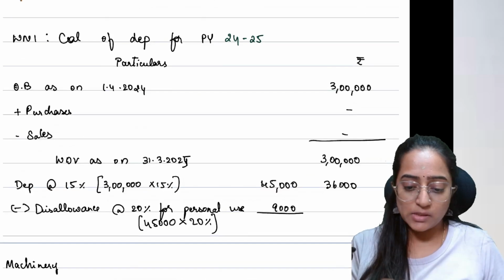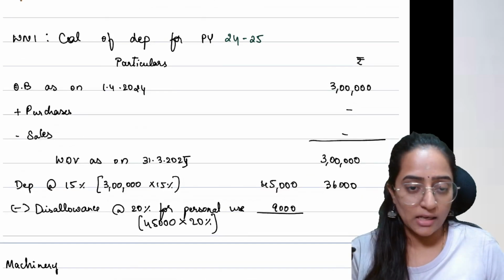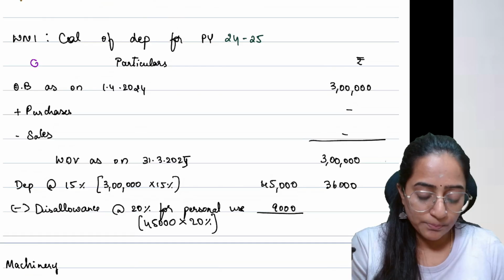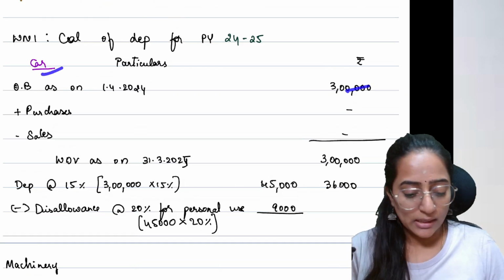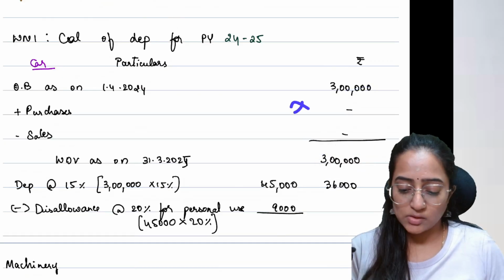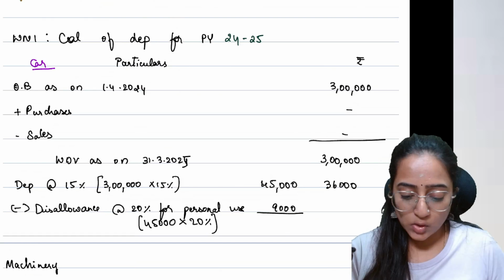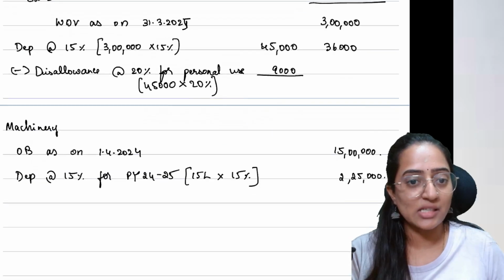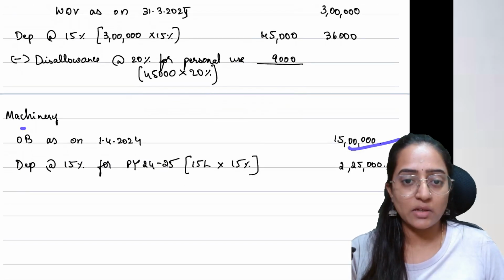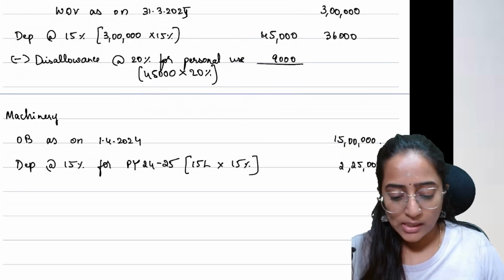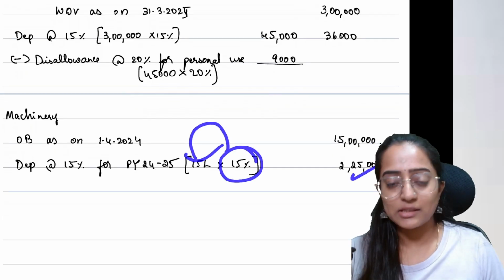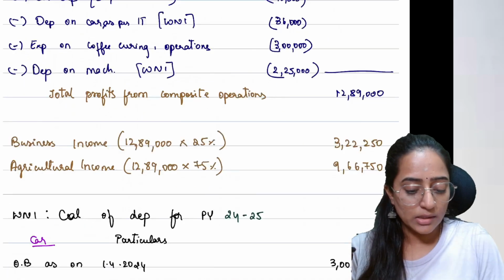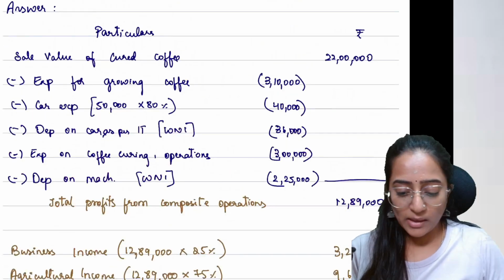First, if I do my depreciation calculation, for the car I have the opening balance and I have the closing also. There are no purchases, there are no sales. So directly I will take the same. Depreciation would be 45,000. However, 20% is disallowed. So 36,000 would be the depreciation which is allowed. Machinery opening balance is given in the question. However, there is no disallowance for the machinery. So I would directly take 15% on that 15 lakh. It is 2,25,000.